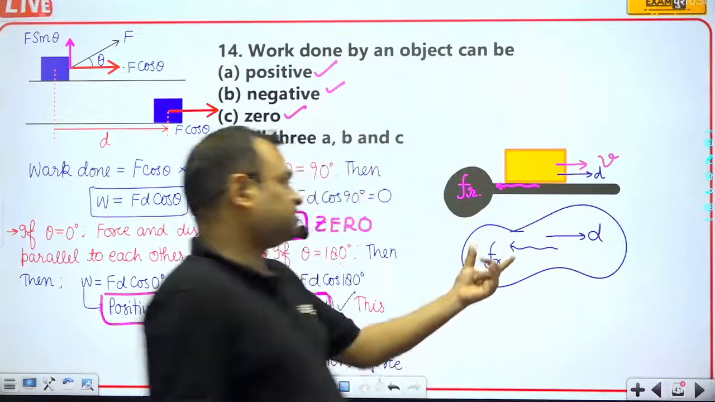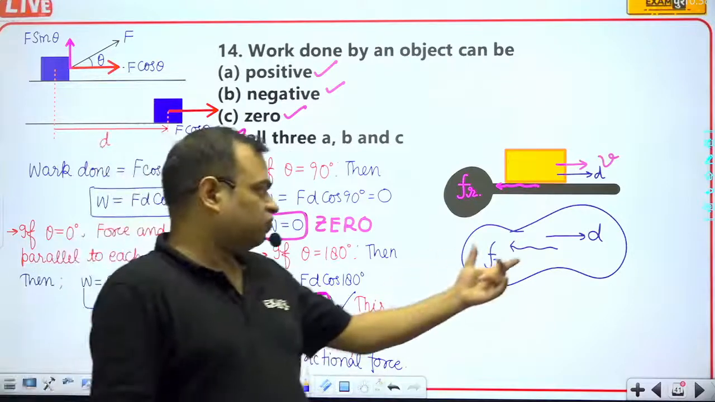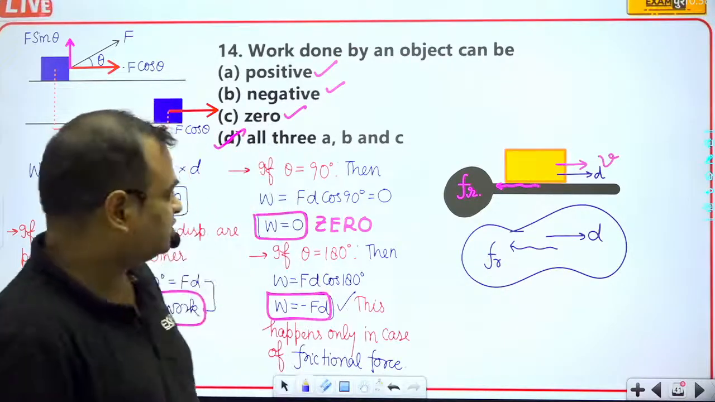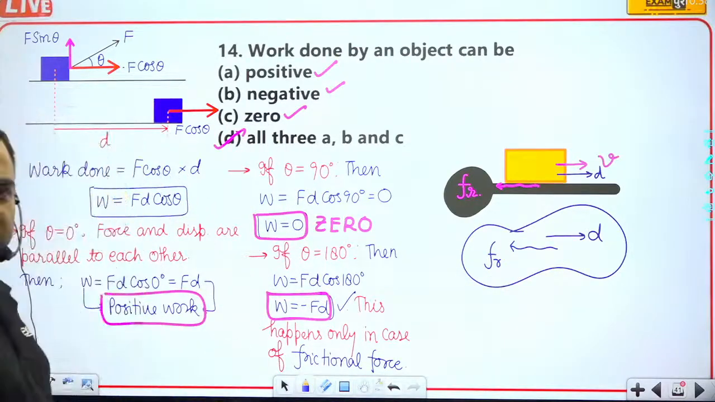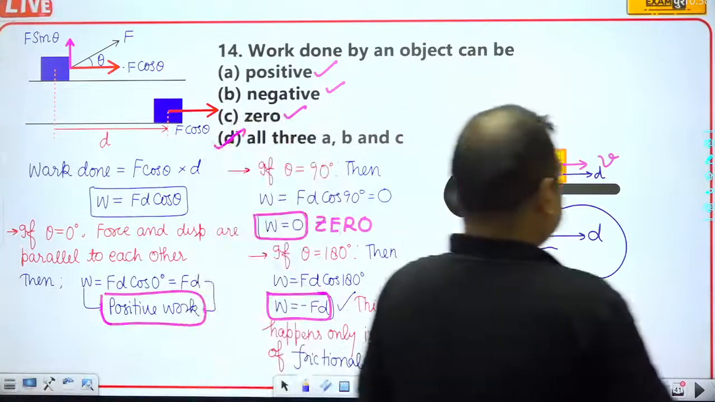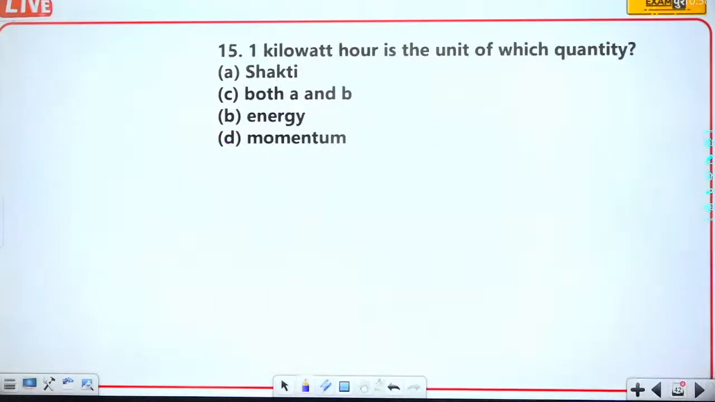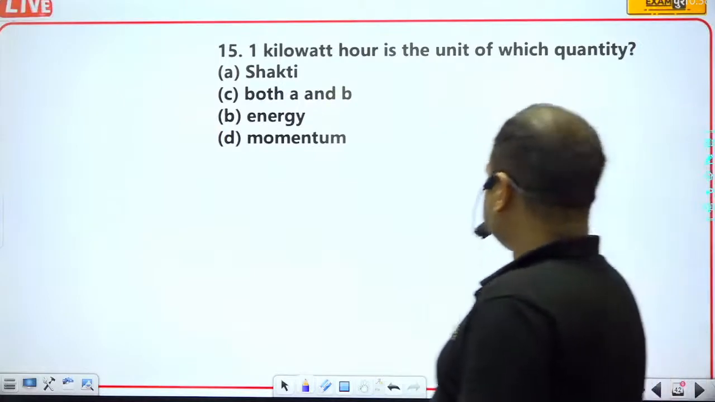So work done by frictional force is always negative. Okay, so this is the correct answer. Now move to another question. Kilowatt hour is the unit of which quantity?